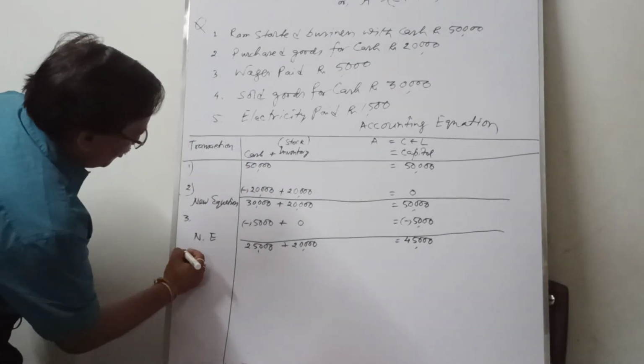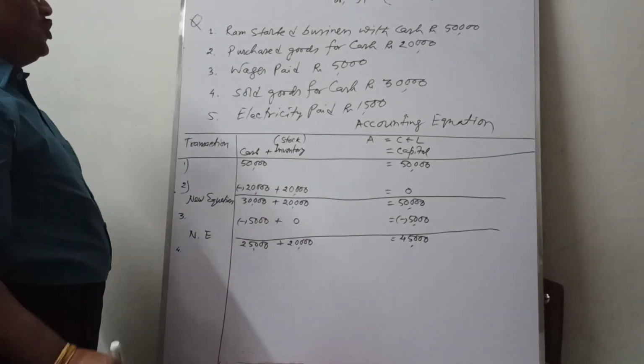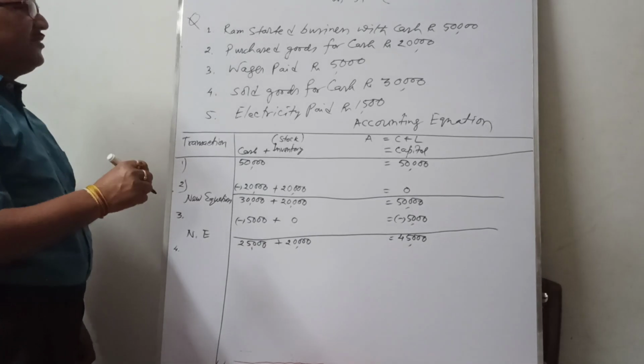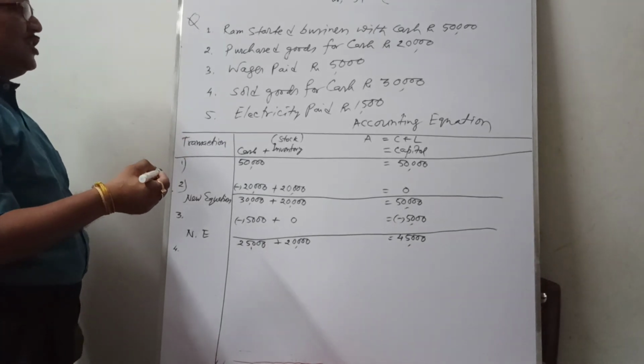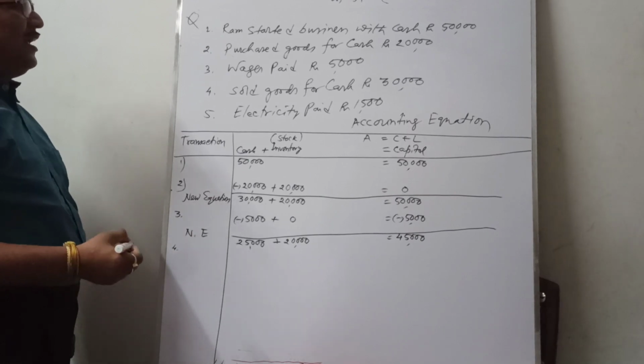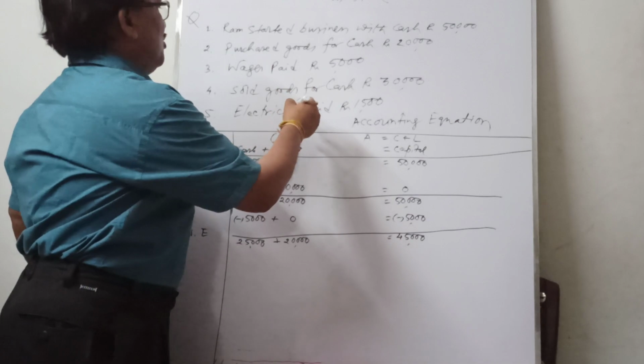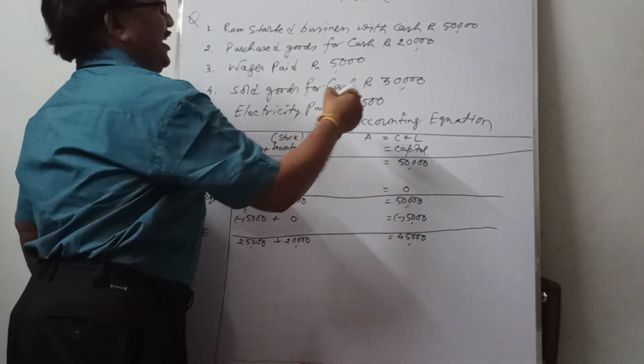Now point number 4, sold goods for cash. This is the transaction. As a result of sold goods, cash increases, and also there is a decrease in the stock value. What is the value?